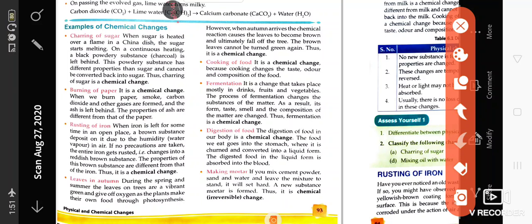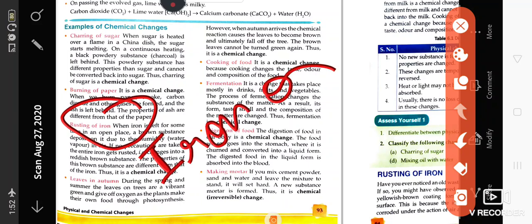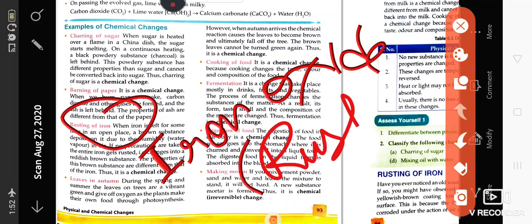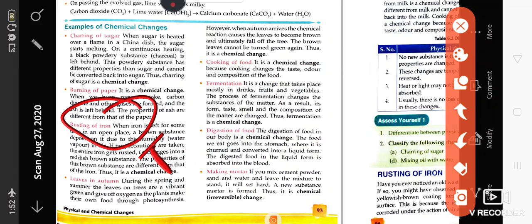Rusting of iron. Rust is a kind of reddish colored oxide which occurs on iron substances. So it is also a chemical change, because in this process iron oxide is formed. Iron oxide is known as rust. So this is again a change which cannot be reversed. So it is a chemical change.